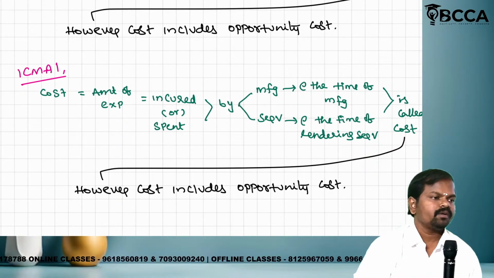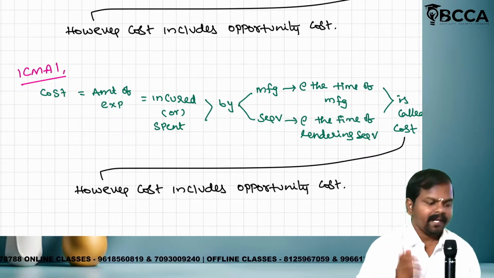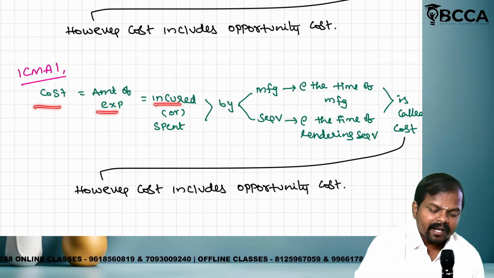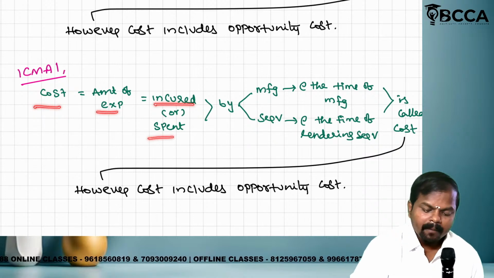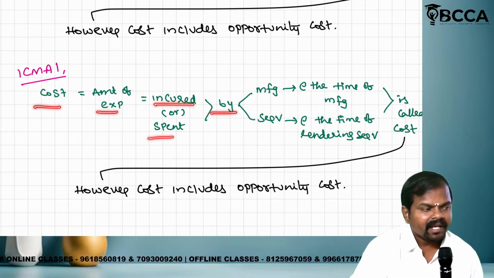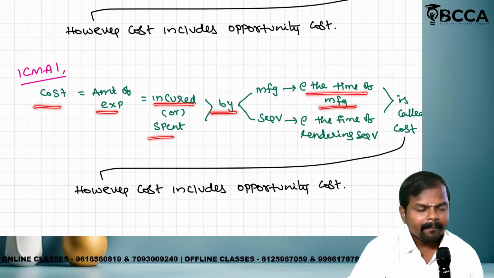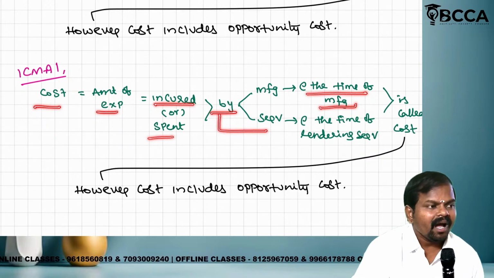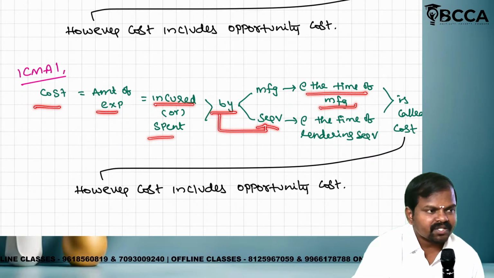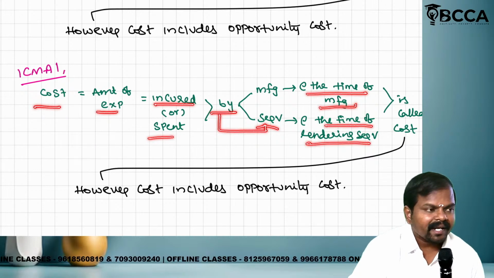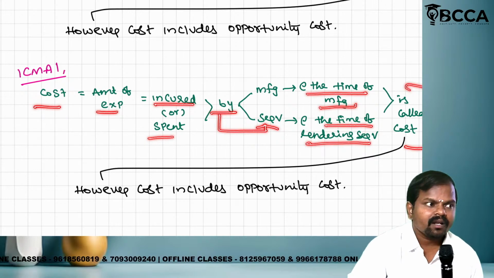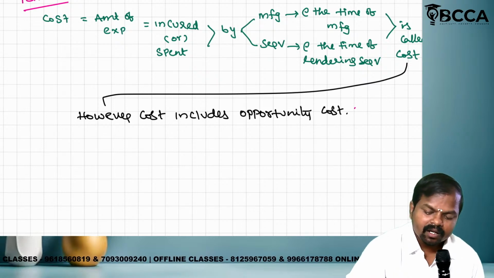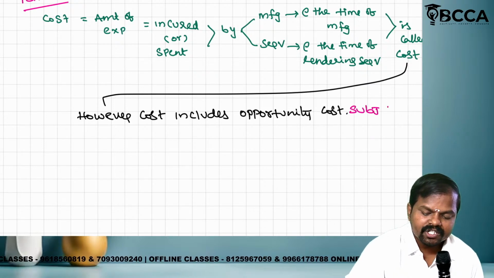Our board clearly specified: cost means amount of expenditure incurred or spent by the manufacturing entity at the time of manufacturing of the finished good, or incurred by the service industry at the time of rendering of services is called cost. Cost including opportunity cost subject to condition.